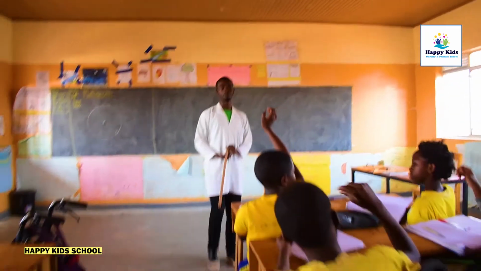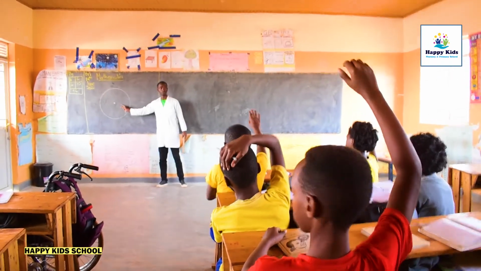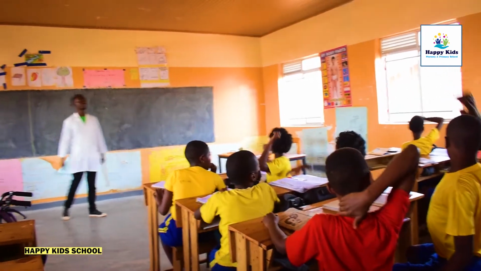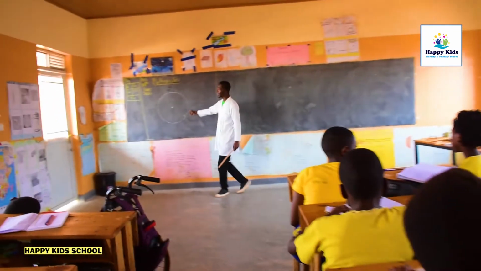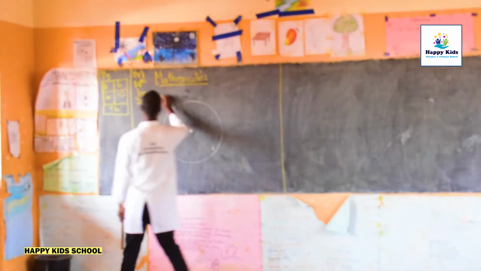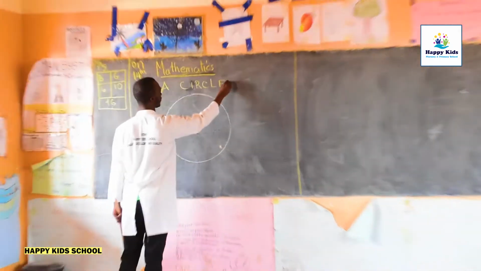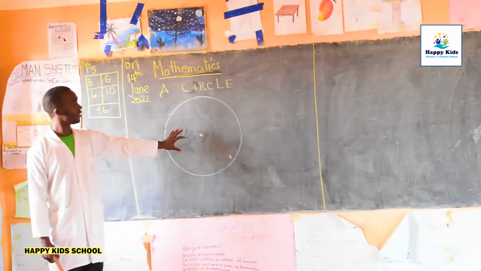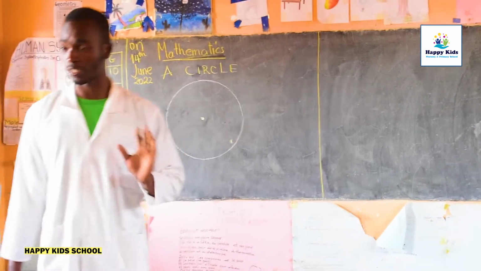From last lessons, from P4, from P3, I think you have seen a diagram like this one. What is this? Yes, Shira, Mwizerwa? This is a circle. From our given circle, I think it is not your first time to see a circle.